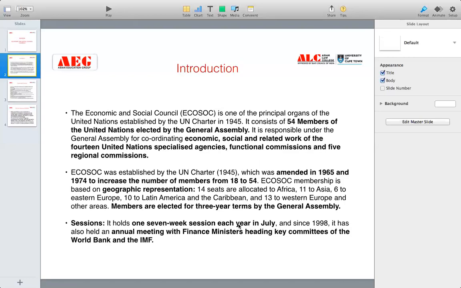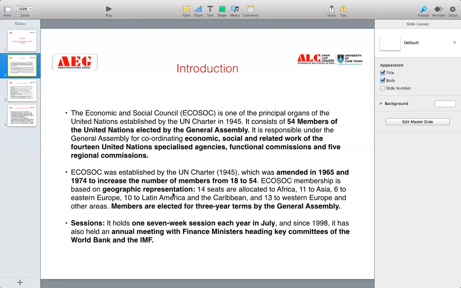So the present strength of the Economic and Social Council is 54, and the ECOSOC membership is based on geographical representation. Geographical representation here basically means it is based on the continents. Seats are allocated on the basis of continents, so that it covers all the continents and no continent is left without membership.